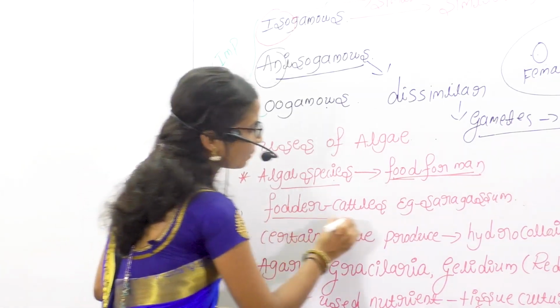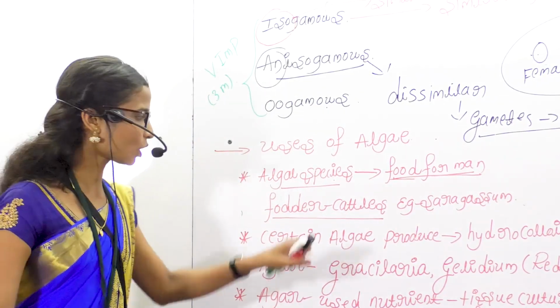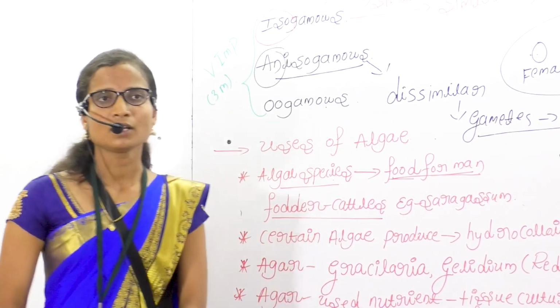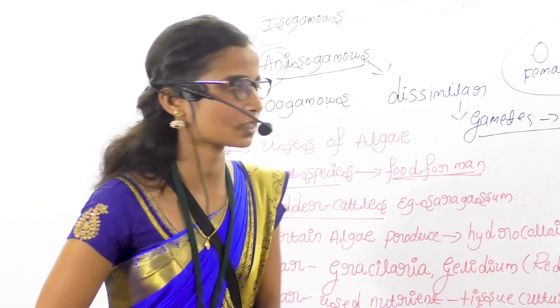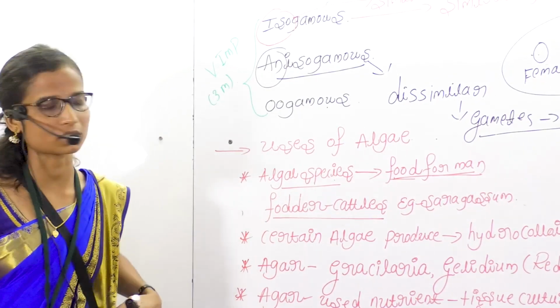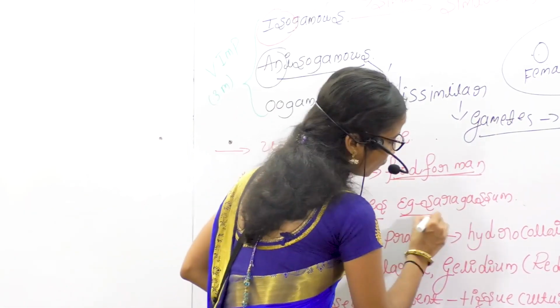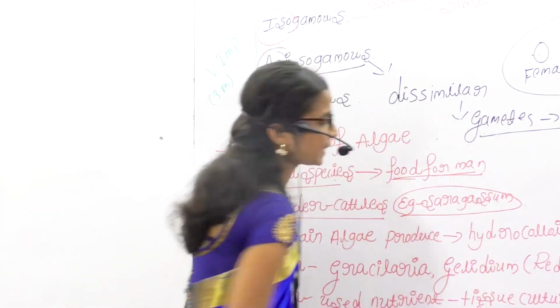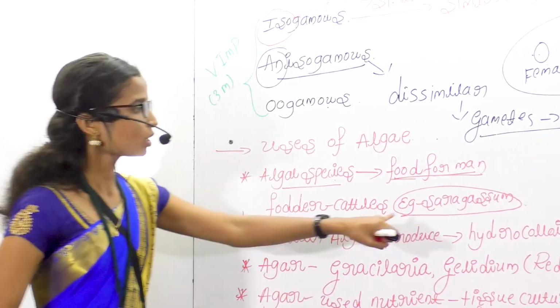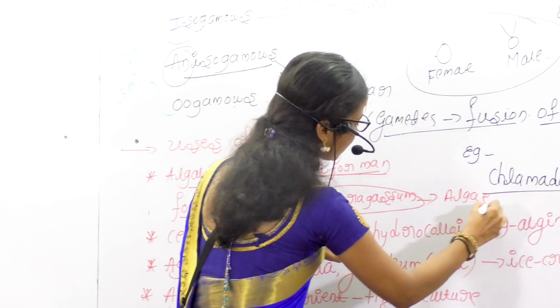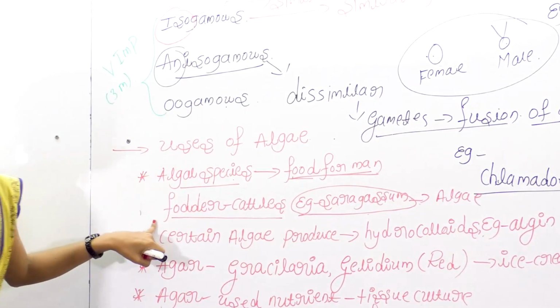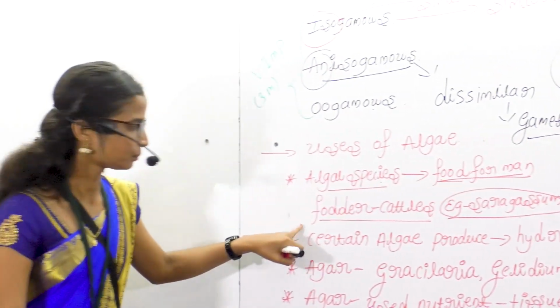Next, fodder for cattle. Due to the presence of some useful substances in the algal species, they are used as fodder. An example for fodder is Sargassum. Sargassum is an algae, and this algae is used as fodder for cattle.